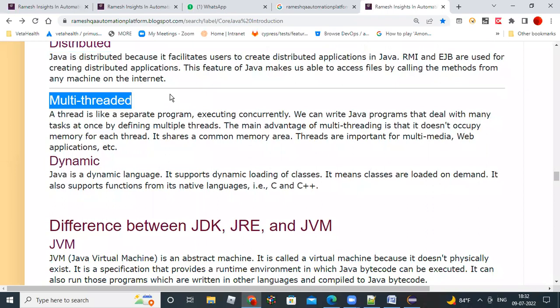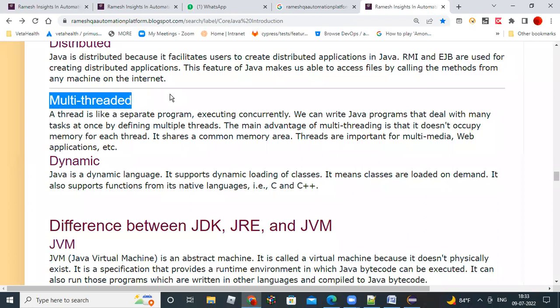Suppose you are accessing a video of our YouTube channel. N number of people can access the same video. How is it possible? One resource is there, and the same resource is accessed by 10 people. So 10 threads will be created, one for each person, same resource. Memory is the same, but multiple people are able to access the same thing. It is because of the multi-threading concept.